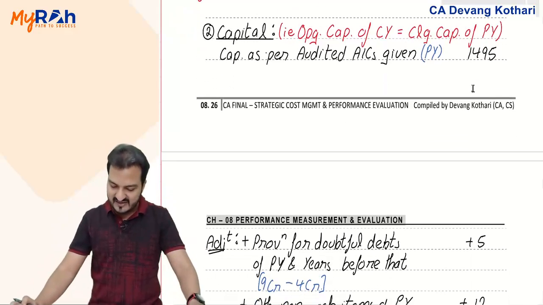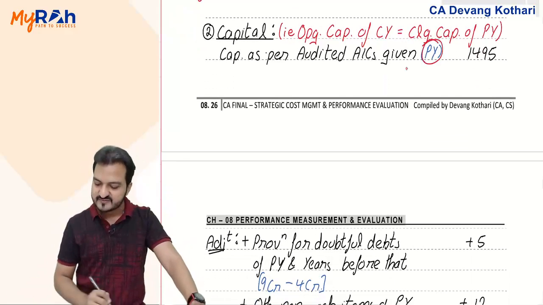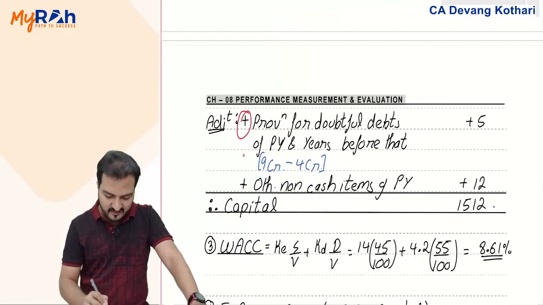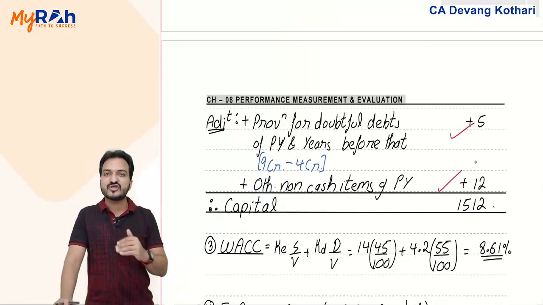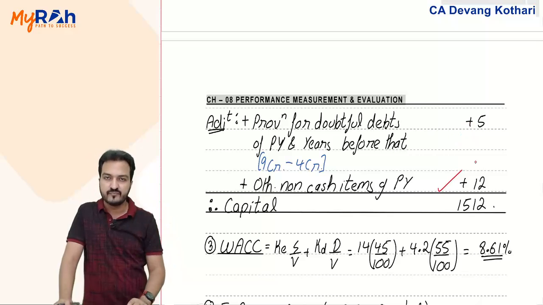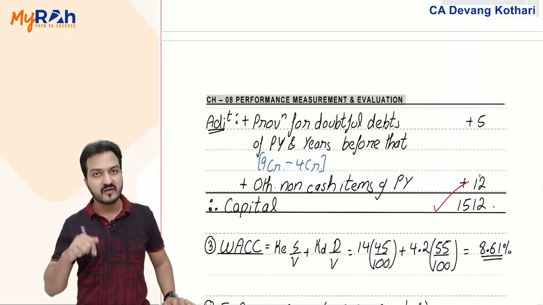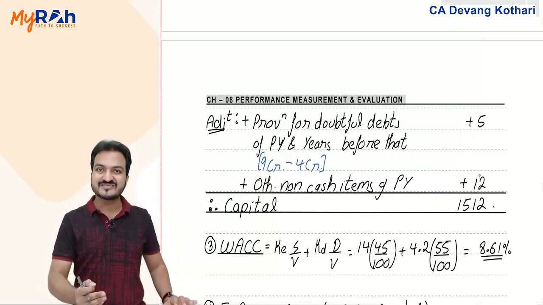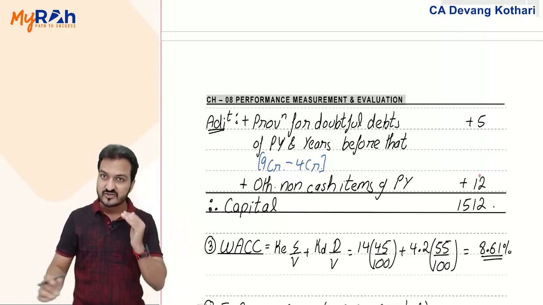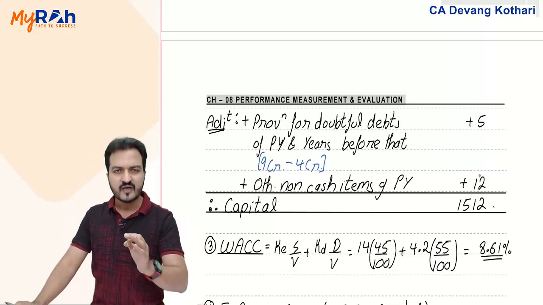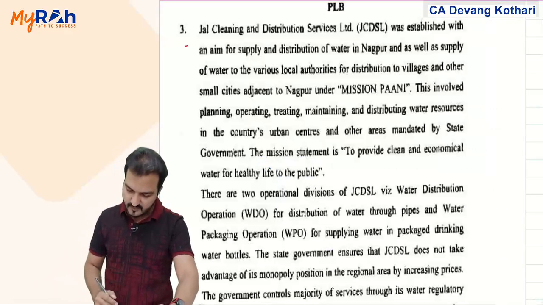Hence, my capital as per the audited accounts, I will start with opening capital, meaning previous year capital as per audited accounts. In that, I will add non-cash, non-operating items which had an impact on that opening capital. You adjust them, that will give you the opening capital of the current year by adjusting the non-cash, non-operating items. Anyways, these steps we did in our classroom discussions. Exact same copy paste is my next question. Let's see the question. Question 3.